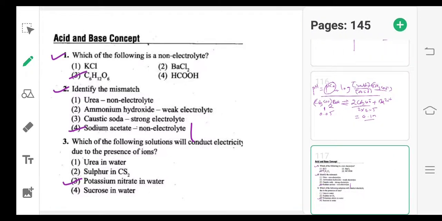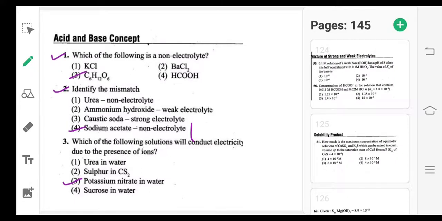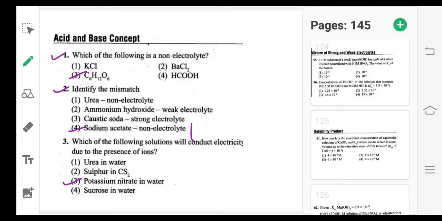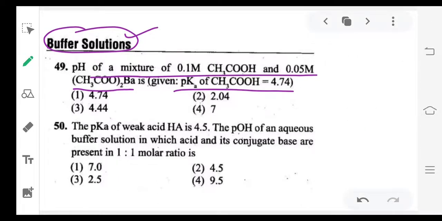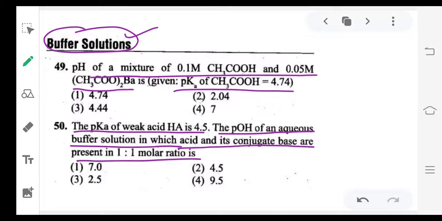So next, question on buffer solutions. The pK of weak acid HA is 4.5. The pOH of an aqueous buffer solution in which acid and its conjugate base are present in 1:1 molar ratio.